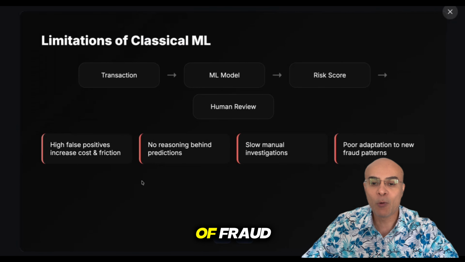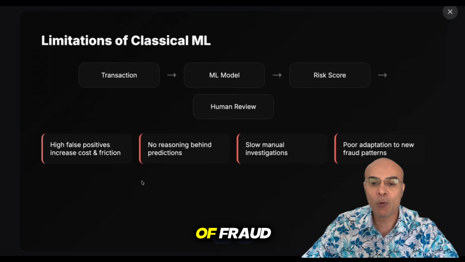So first of all, this machine learning model is trained based on past historical data. So it is good if your transaction follows a fraud pattern which was already there in the past. Yes, it is going to predict correctly if the transaction is fraudulent or not. But if you have a completely new pattern of fraud, and this happens quite often, the fraudsters will always try to find new ways of doing fraud. In that case, your machine learning model is not going to work.